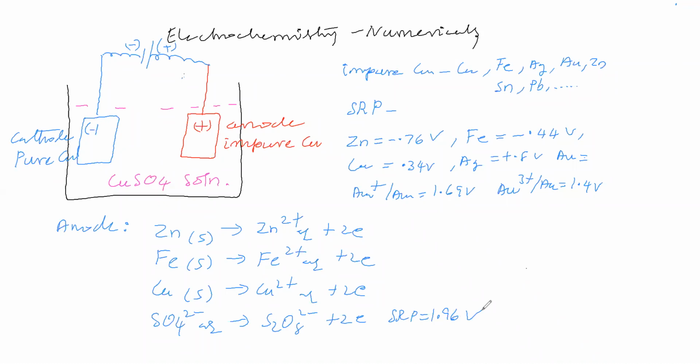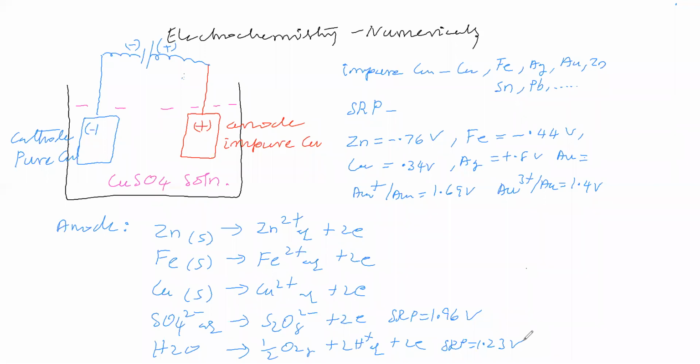Another possibility is that water can undergo oxidation, giving oxygen gas, H plus ions, and electrons. For this SRP is 1.23 volt. So here you see that it comes under electro refining of copper.